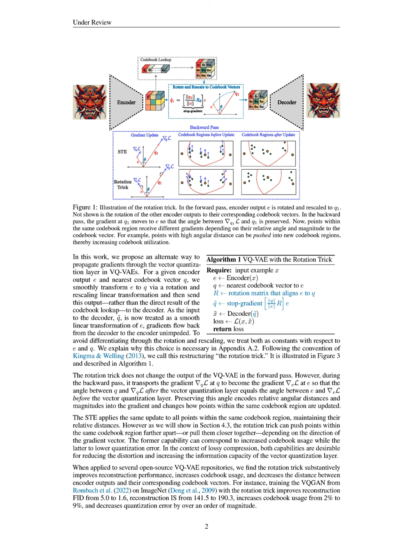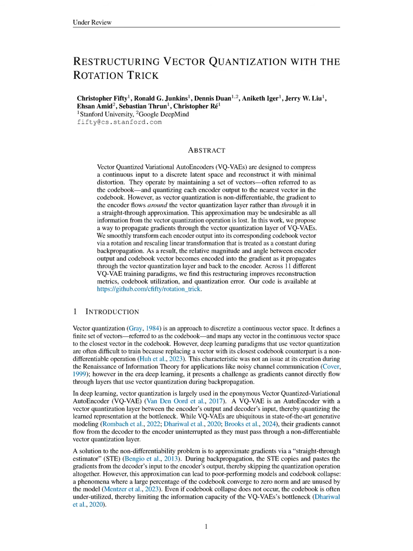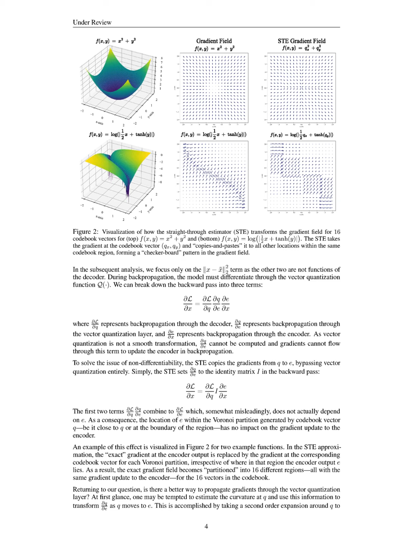that aligns E with Q and rescales E to match the magnitude of Q. This is achieved by treating the rotation and rescaling as constants during differentiation, thus avoiding the need to compute gradients through these transformations. During backpropagation, instead of using the straight-through estimator, STE, which sets ∂Q/∂E to the identity matrix, the rotation trick sets ∂Q/∂E to a rotation and rescaling transformation that preserves the angle between the gradient, ∇_Q L, and Q as it moves to E.